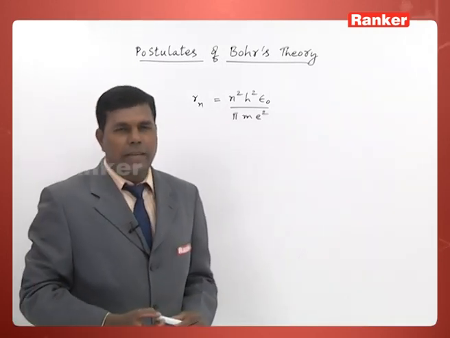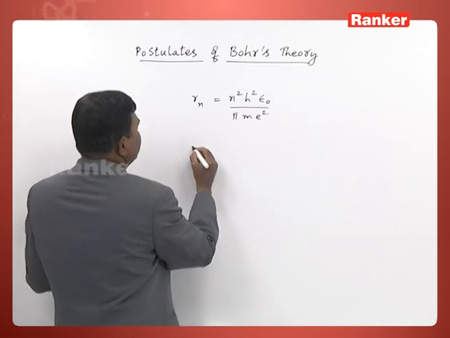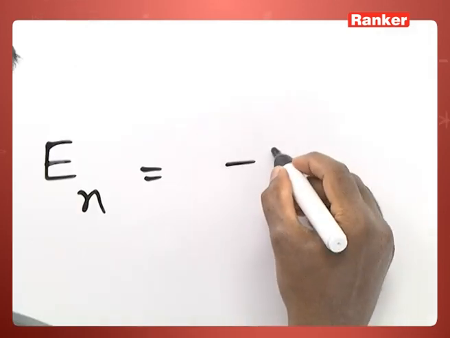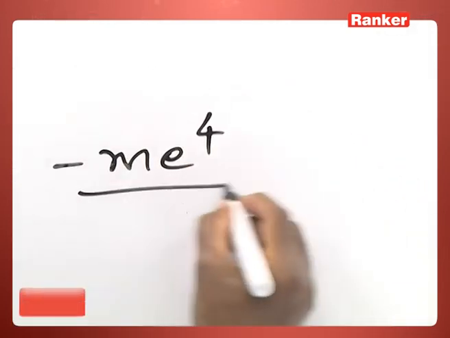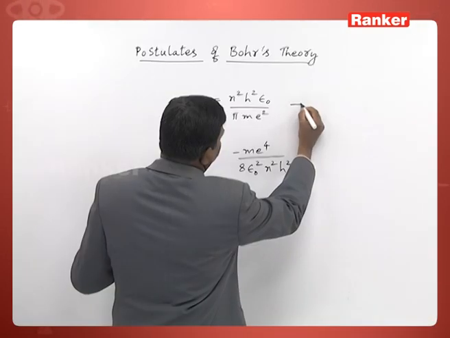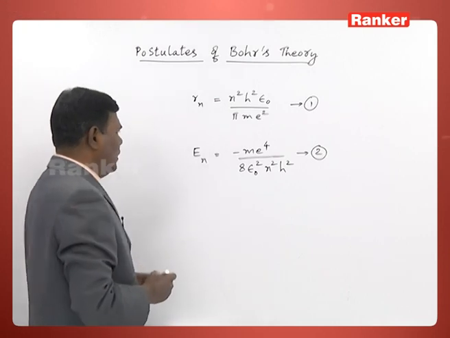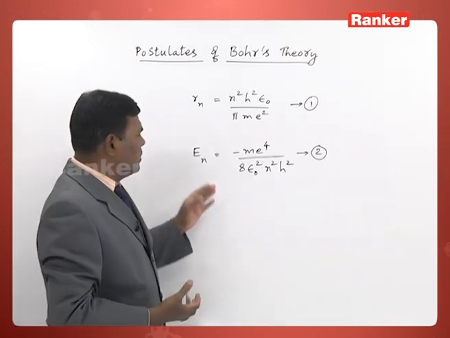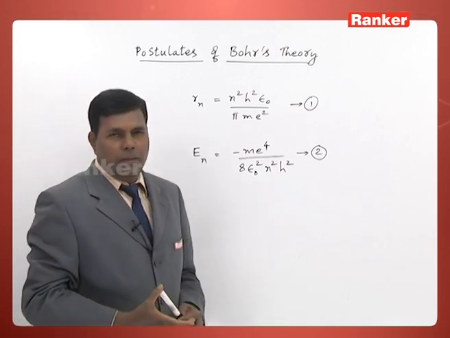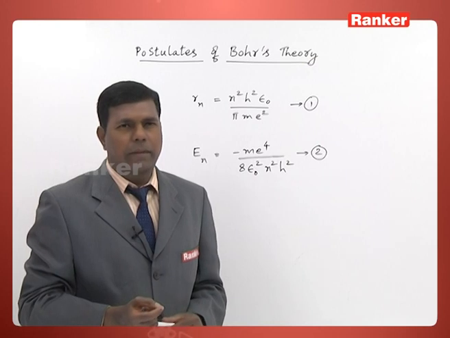Similarly, we can also calculate the energy of an electron in a given orbit, say nth orbit. That required expression is En, the energy of electron in the nth orbit, is given by minus m e power 4 divided by 8 epsilon naught square n square h square, and the minus sign indicates that electron is a bound particle, it is bound to the nucleus, it is not a free particle.